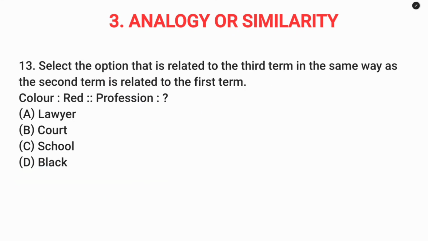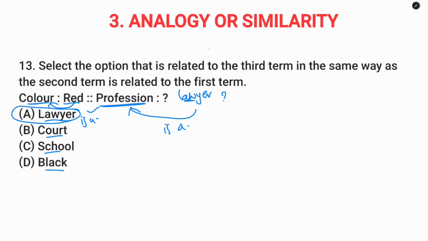Question number 13. So this is based on similarity. Red, color. So red is a color. Then profession. Here question mark. We have to find it. So lawyer, court, school, black. Lawyer is a profession. So here red is a color. So both are related. So option A, lawyer is the answer.